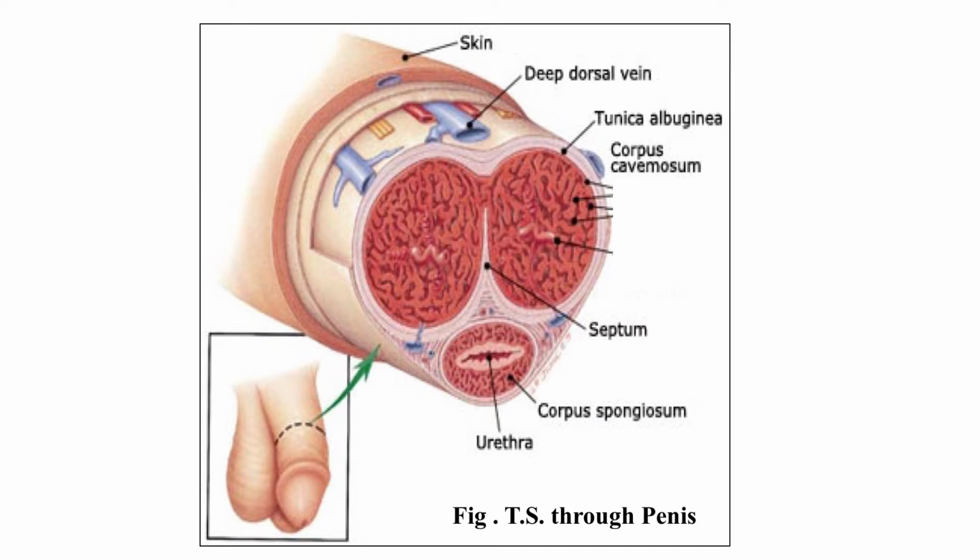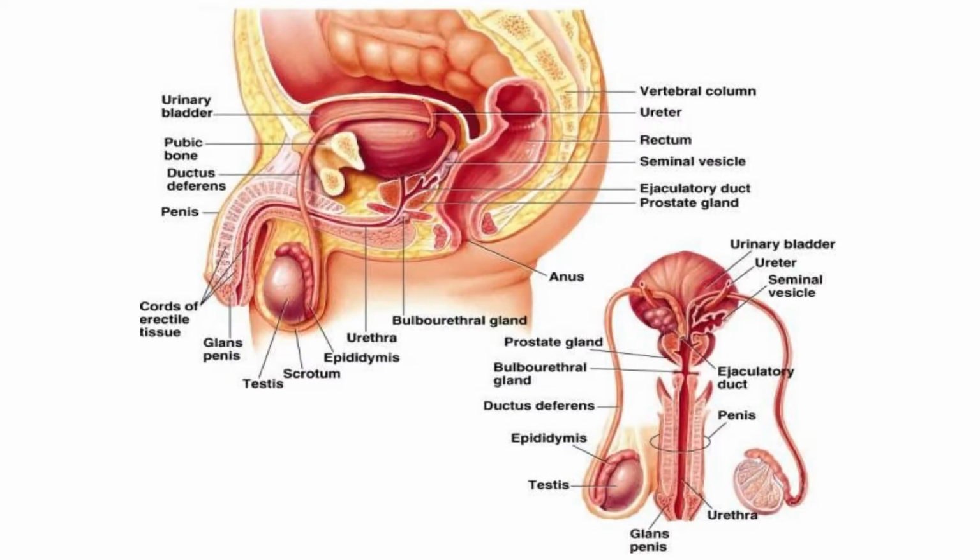These two upper portions are called the dorsolateral corpus cavernosum, and the mid-ventral tissue is called the corpus spongiosum, into which the urethra opens. Now, this is the entire scenario of the male reproductive system.